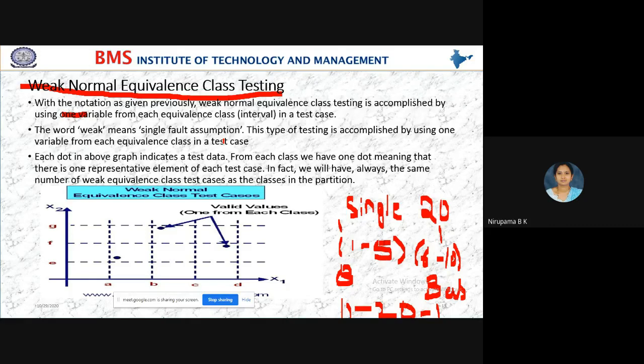Because we are checking here, we are not checking a complete subset. Here we are checking only a single type of rice. So that's why the word weak means a single fault assumption. This type of rice is called